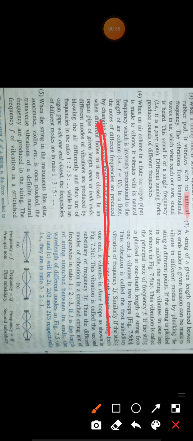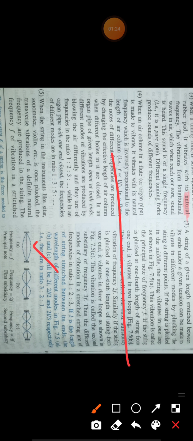Suppose you have a rubber band or a string. Now if you pluck it in the middle, then it will vibrate but in one loop as shown in this figure, and then the frequency is called the principal note. You have the calculation of the principal note in higher classes, in class 11. And suppose the length of this rubber band or the string is 60 meters.